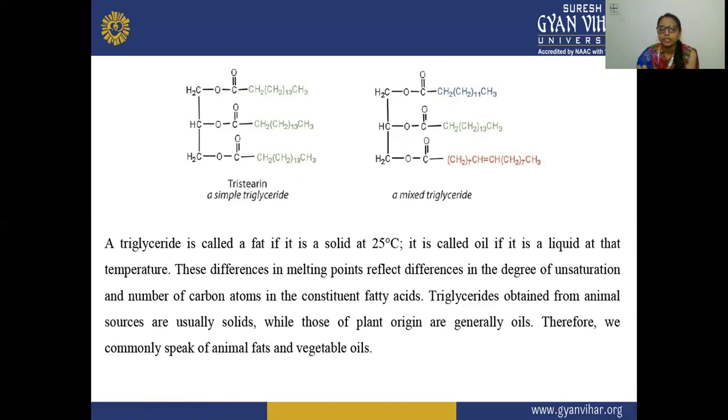The triglyceride that is solid at 25 degrees centigrade is your fat, and the triglyceride that is liquid at 25 degrees centigrade is your oil. These are the differences in melting as well as in the degree of unsaturation and the number of carbon atoms in the constituent fatty acids. The triglycerides obtained from animal sources that are solid are known as fats, and those obtained from plant origin that are liquid are the oils. Therefore, we commonly speak of animal fat and vegetable oil.